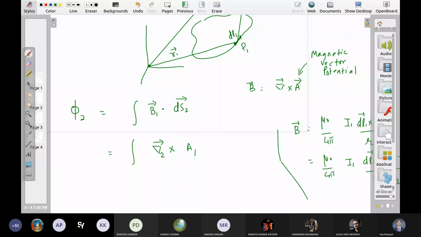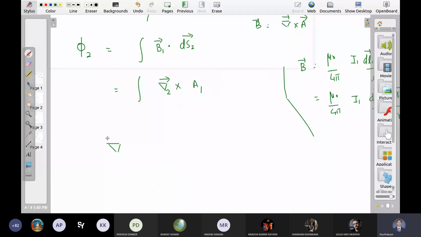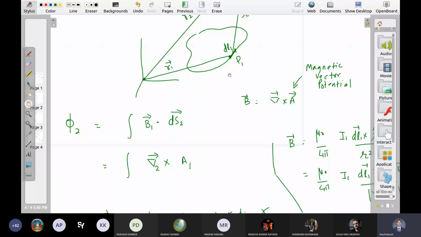What is del 2? Derivative with respect to R2. What does it mean? Magnetic field कहाँ calculate कर रहे हैं? Where are we going to calculate the magnetic field? At this point P2. P2 can be this or this, anywhere on the second loop, right?